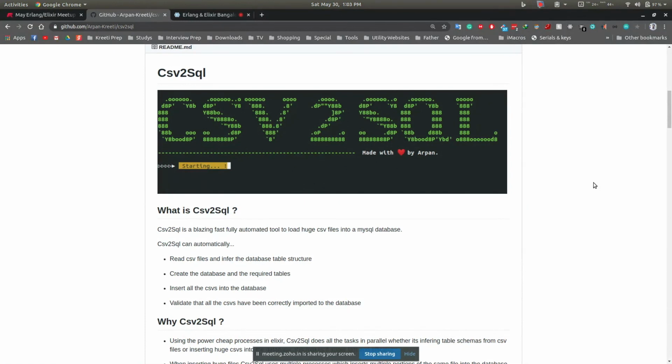In terms of validating, which it validates also, does it check all the data or just the count of the rows? The validation phase is pretty simple for now. It's just counting the row count. It's not checking whether the actual data is there. Maybe we can extend it, and I can do something to actually validate the data. But for now, it's checking just the row count, whether the number of rows in the CSVs matches the number of rows in the database.